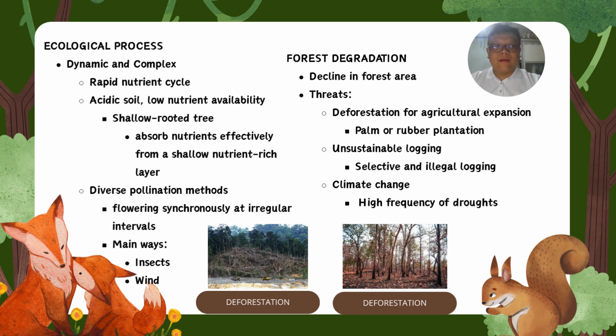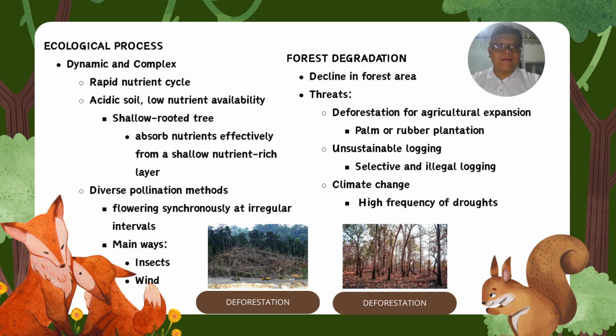Next, I'm going to talk about the ecological process. The ecological process in lowland Dipterocarp forest is dynamic and complex. The nutrient cycling is rapid due to a warm climate and also a high number of decomposers. The soil in the forest is acidic and has a low nutrient availability due to the washing away of nutrients by heavy rainfall. This causes the plants to develop shallow roots so that they can absorb nutrients effectively from a shallow nutrient-rich layer. The pollination in this forest is also diverse.